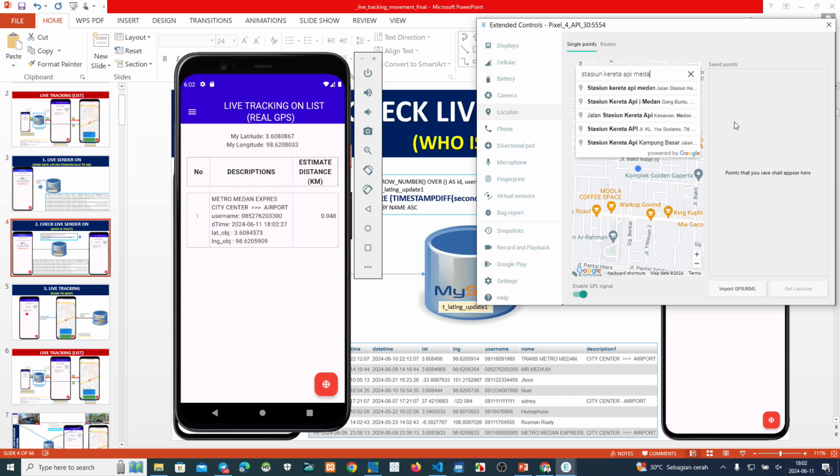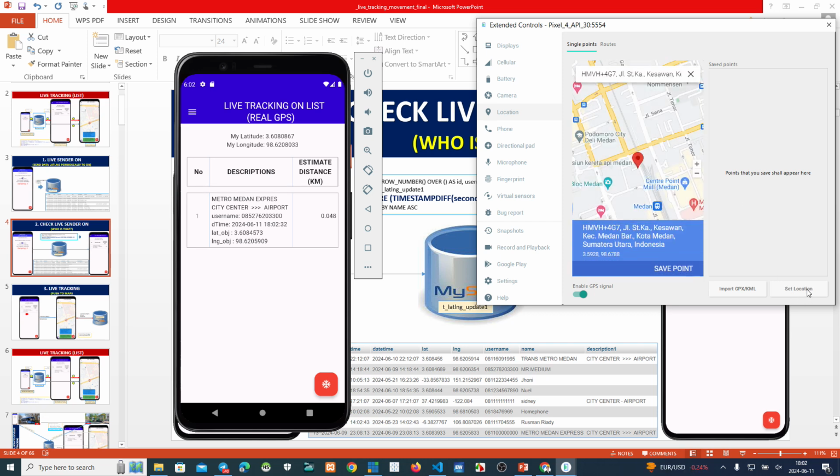Medan, for example, this one. Okay, I set this one. We can change the distance from, for example, now I stand at my station location in Medan. From this bus to the station, this is my latitude and longitude, the train station in Medan.